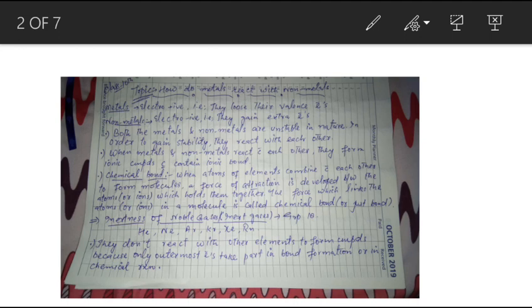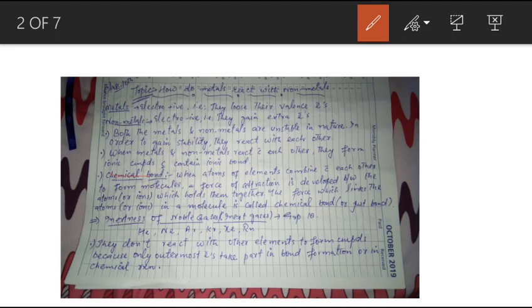In the same way, non-metals are also unstable in nature. They are electronegative, that is, they have the tendency to gain extra electrons. So metals and non-metals react with each other by the loss and gain of electrons because both are unstable in nature, and in order to gain stability they react with each other. And when they react with each other they form ionic compounds.